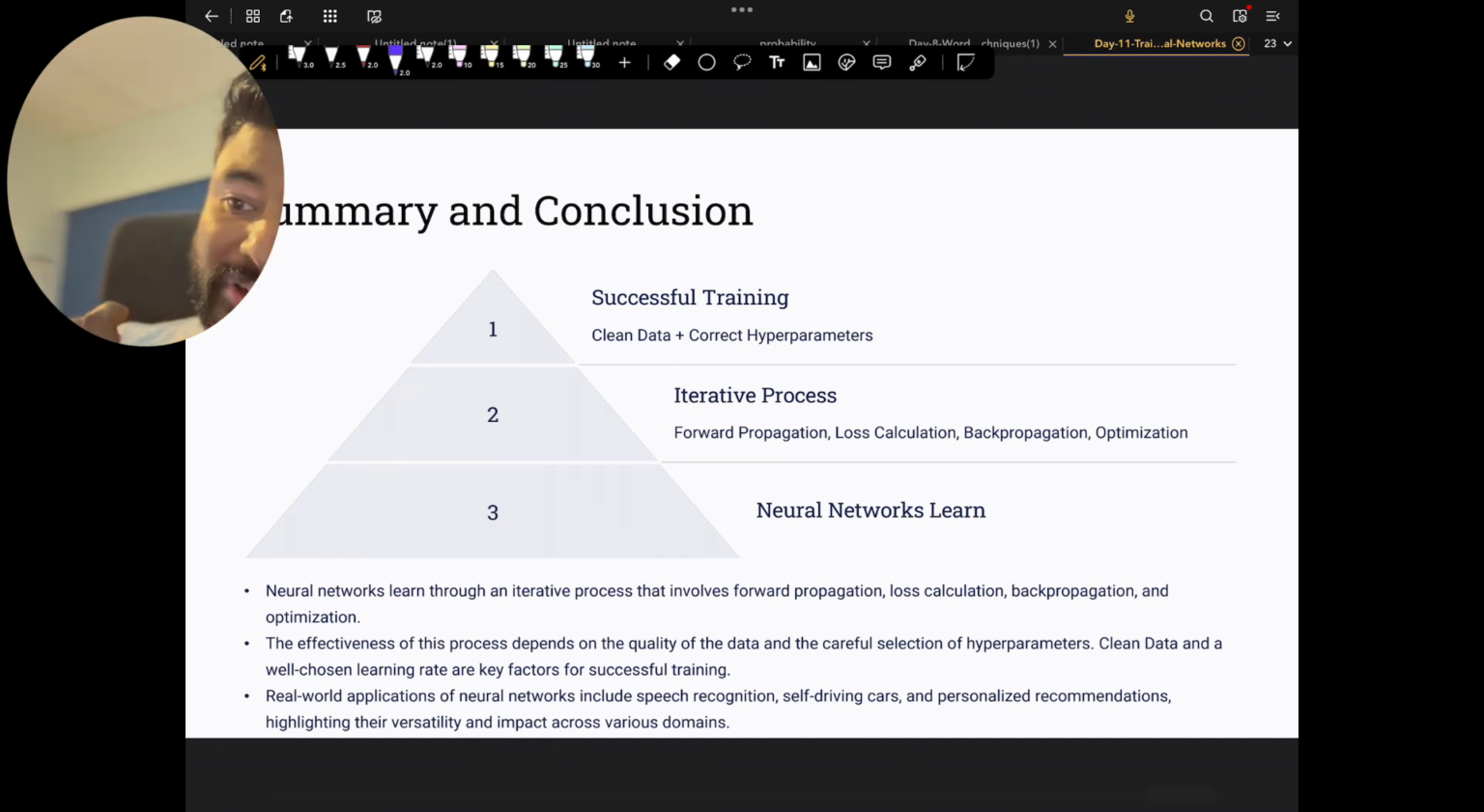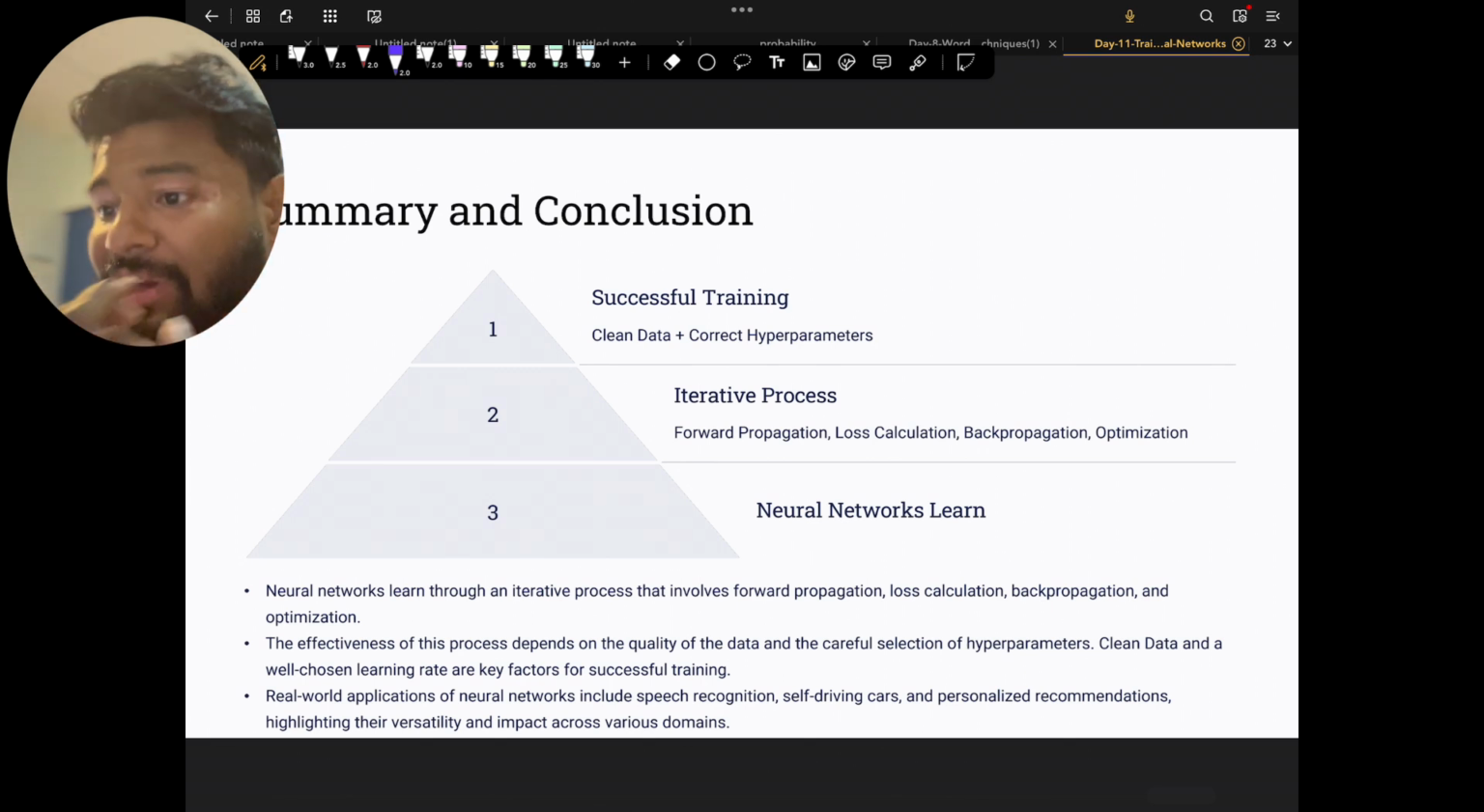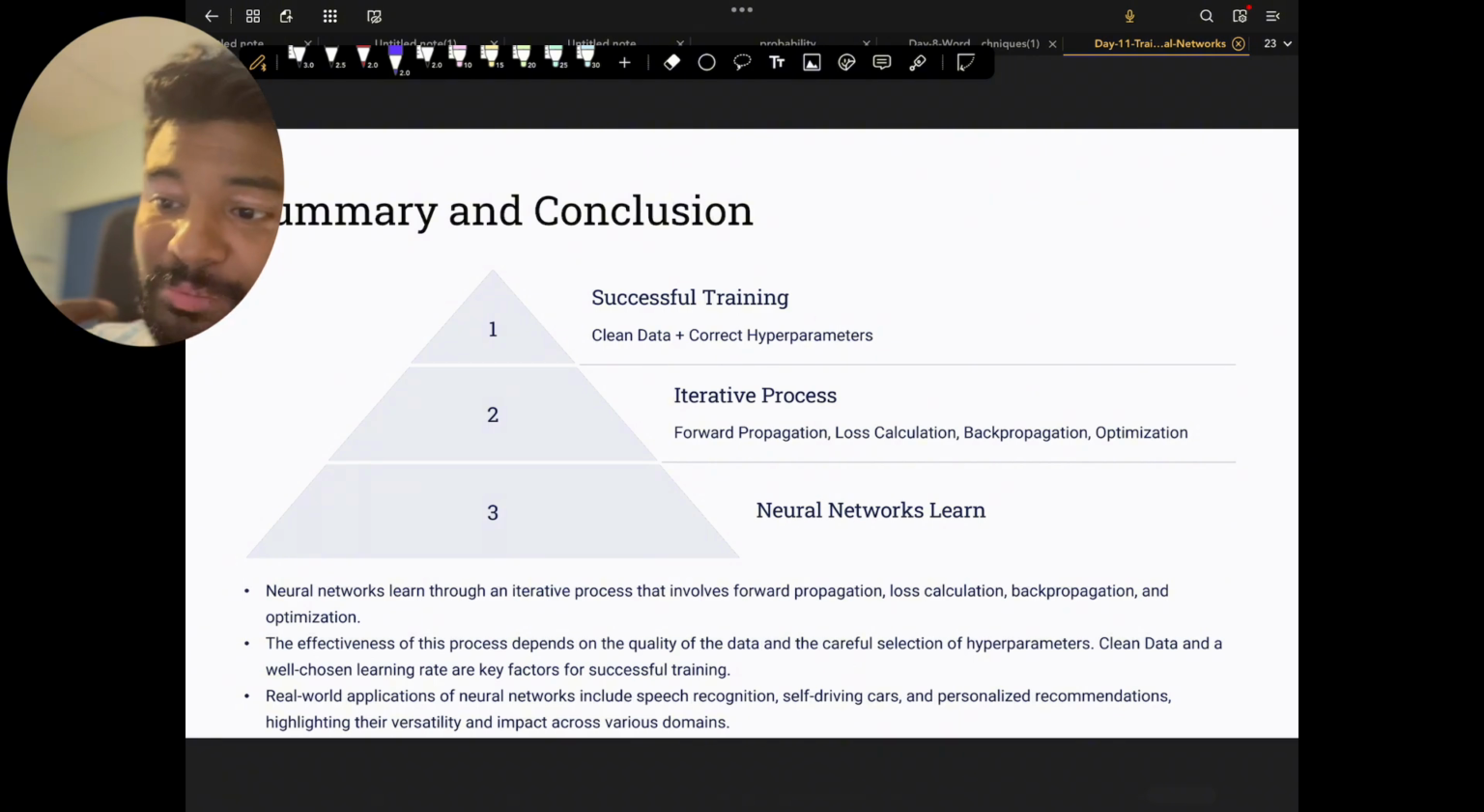Because you have to put forward different kinds of parameters, you have to do it multiple times to make sure that your neural network becomes much smarter, much better with each iteration.